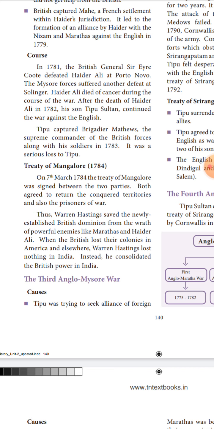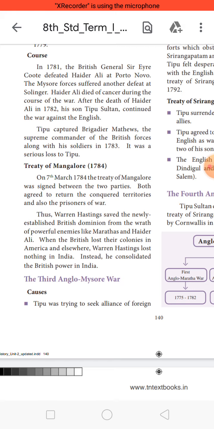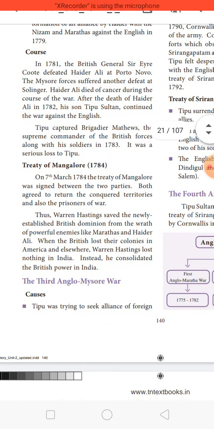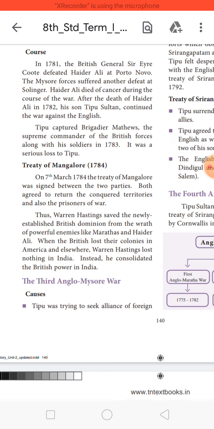When the British lost their colonies in America and elsewhere, Warren Hastings lost nothing in India. Instead, he consolidated the British power in India. In this war, the Governor General defended the British domination from the powerful enemies Hyder Ali and Marathas.